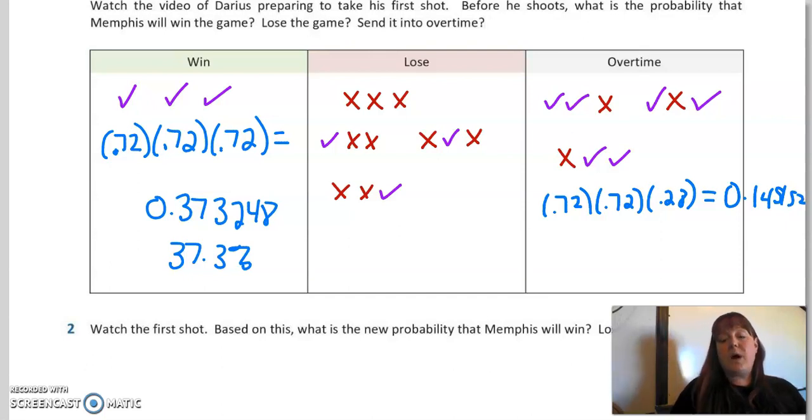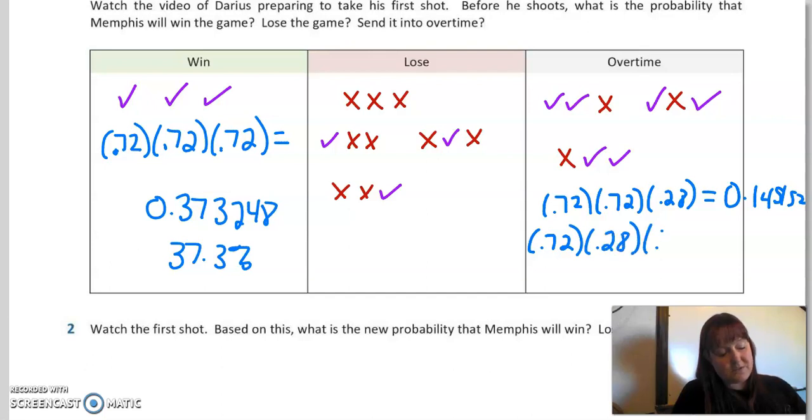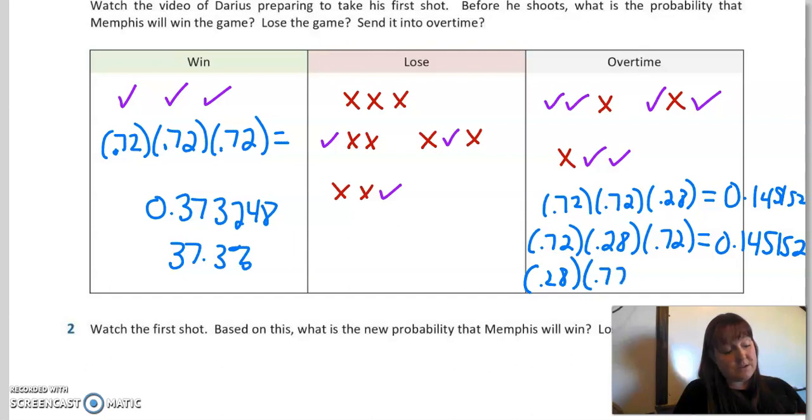Okay, so about 14.5% chance that he's going to get this first option right here. But what's the percent chance of this one? Well, it would be the same thing, right? Because it would be 0.72 times 0.28 times 0.72. They're going to be in a different order, but we're still going to end up with the same number, 0.145152. So we're going to have this 3 times, right?